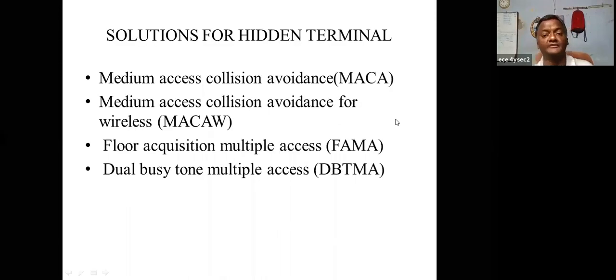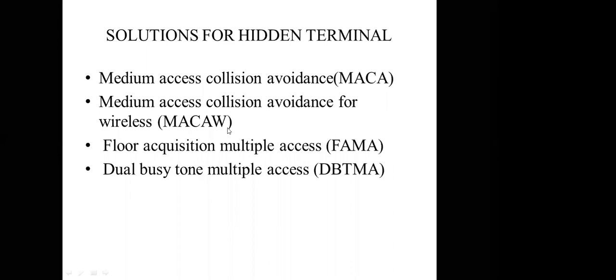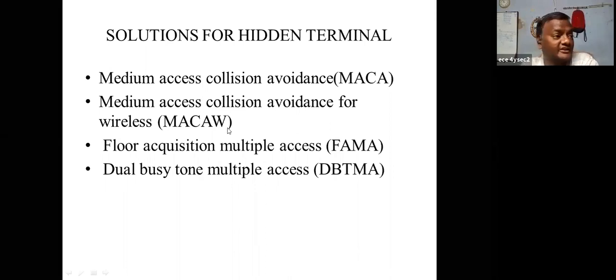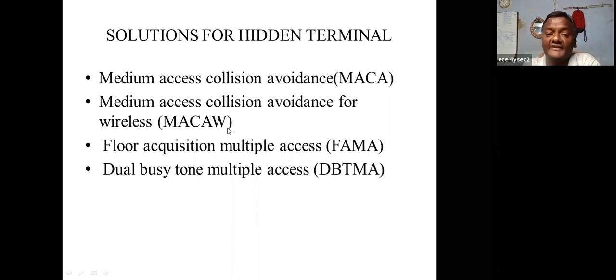So what is the solution for the hidden problem? One is called MACA, medium access collision avoidance, and MACAW. To avoid the hidden problem, you can use the RTS and CTS protocol. You already know that and I have explained that several times.